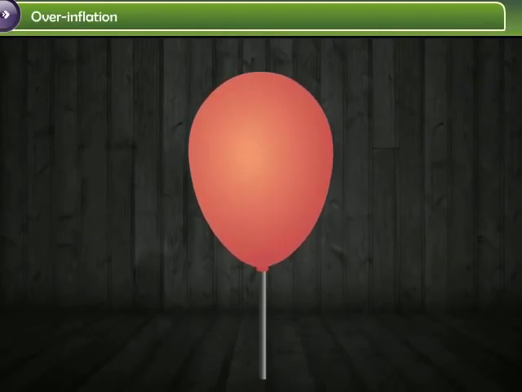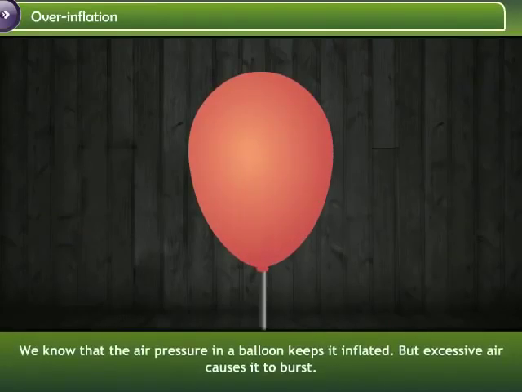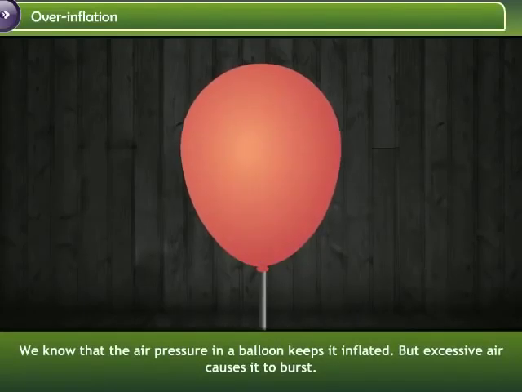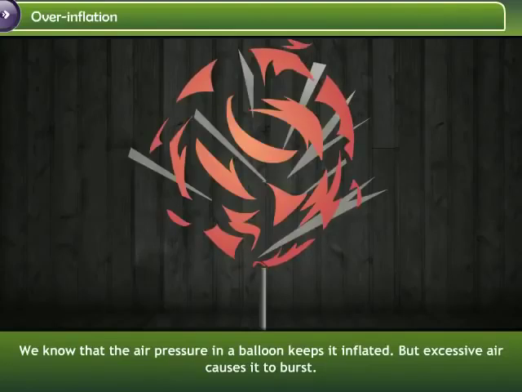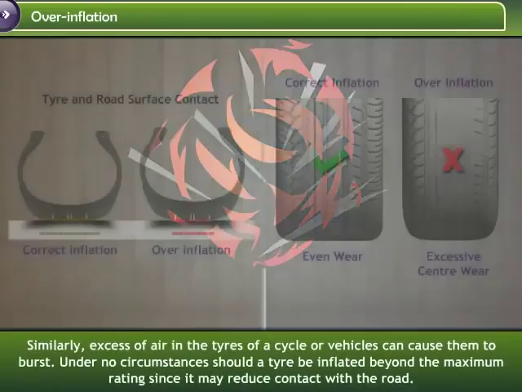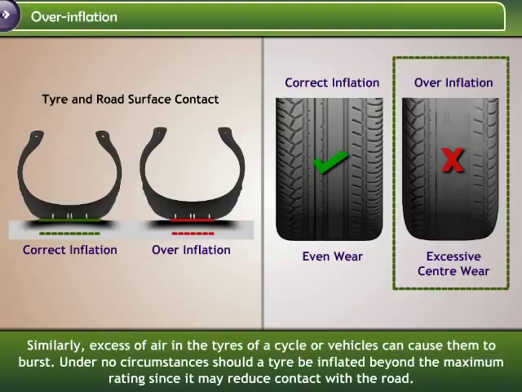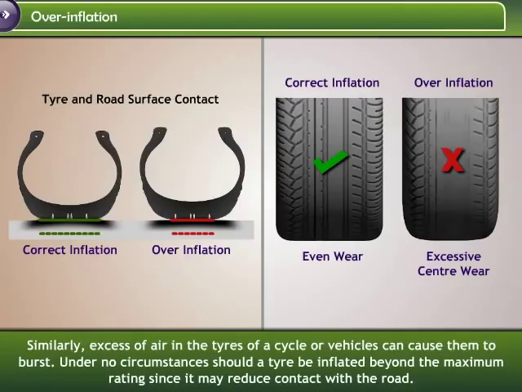Excess of air can be harmful in certain cases. We know that the air pressure in a balloon keeps it inflated, but excessive air causes it to burst. Similarly, excess of air in the tires of a cycle or vehicles can cause them to burst. Under no circumstances should a tire be inflated beyond the maximum rating, since it may reduce contact with the road.